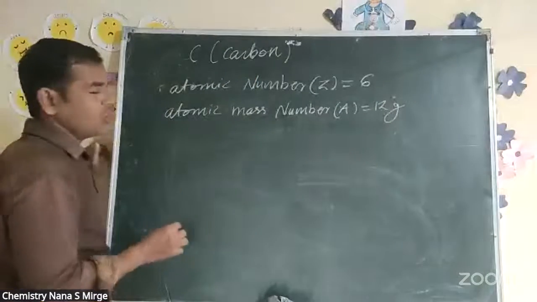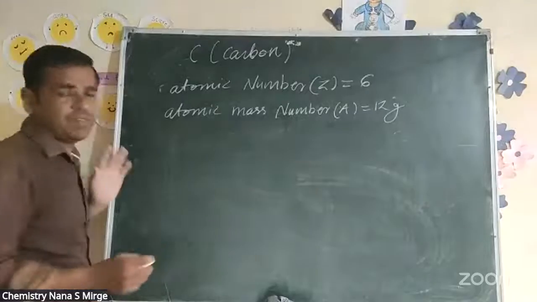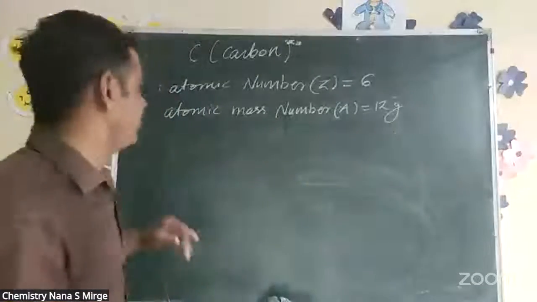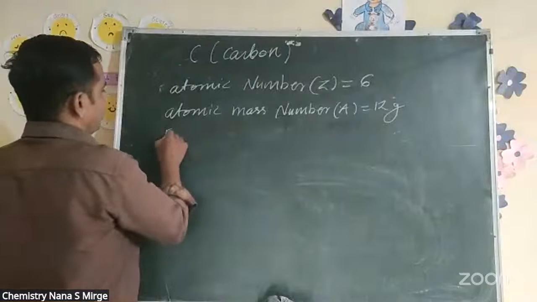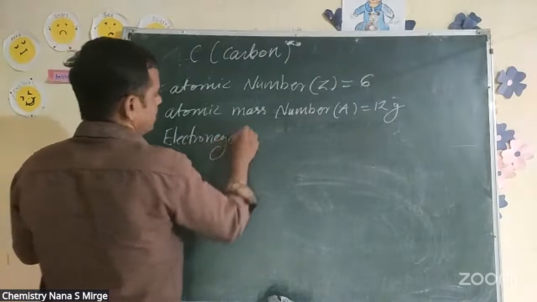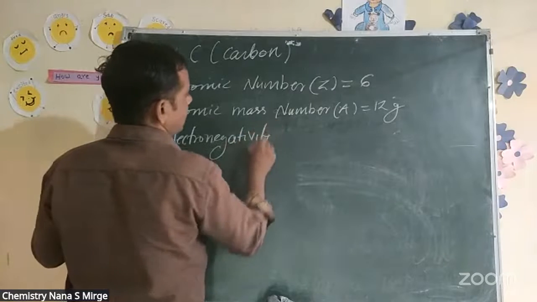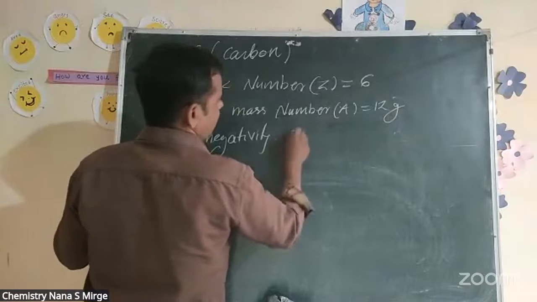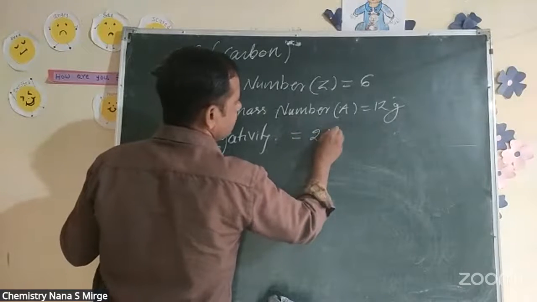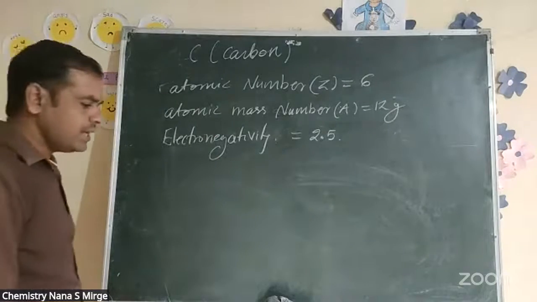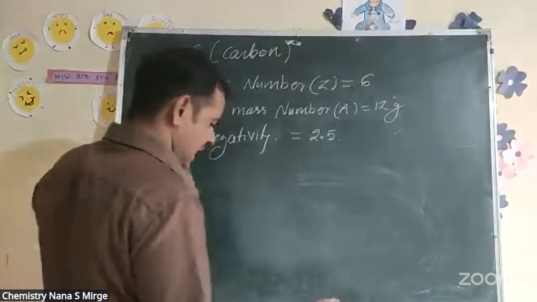Carbon has a very specific electronegativity. It is a middle electronegative element. The electronegativity of carbon is exactly 2.5.